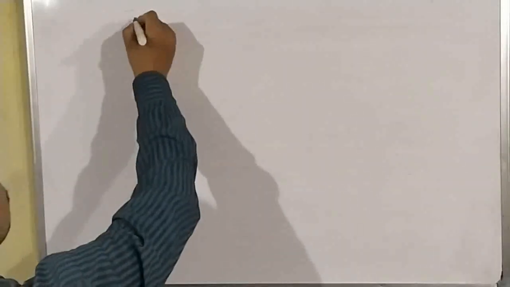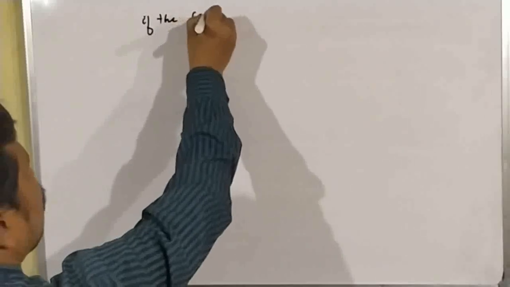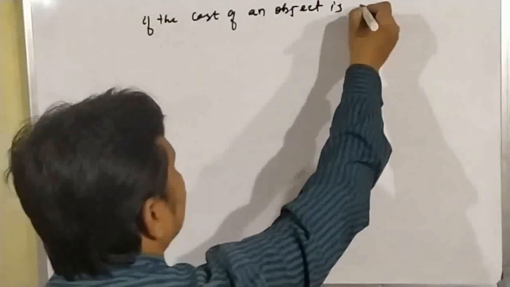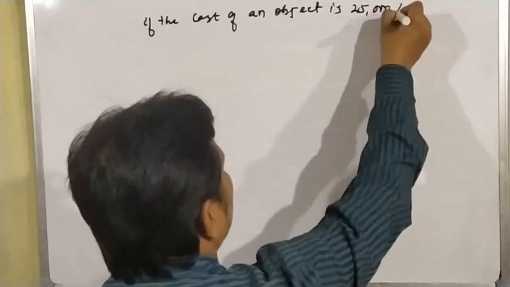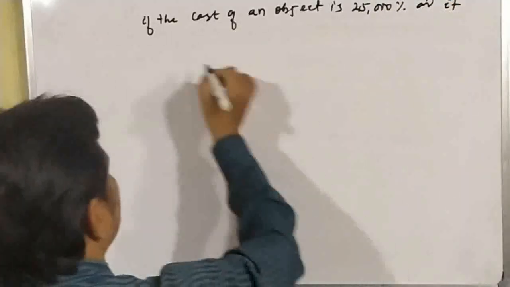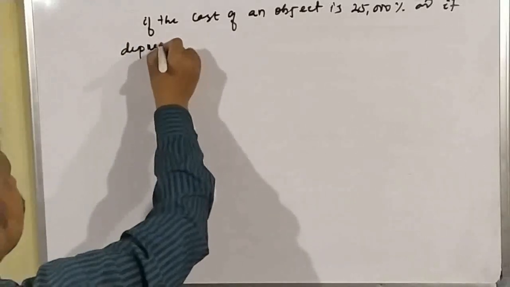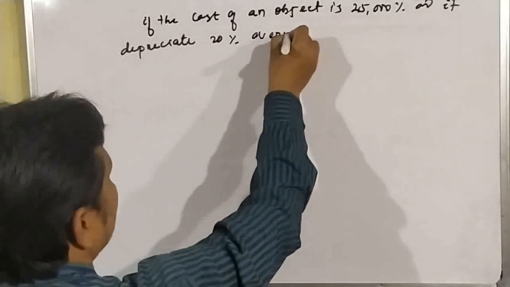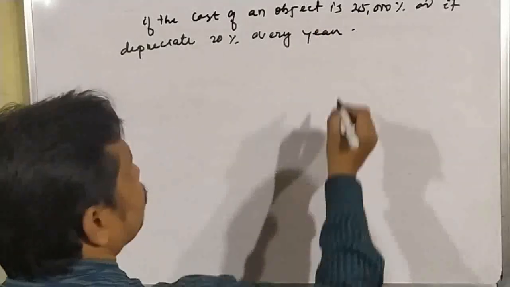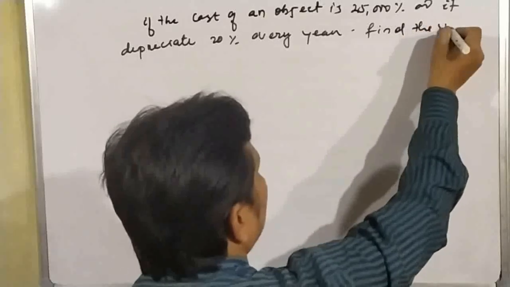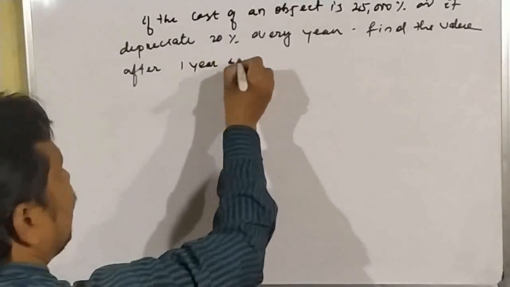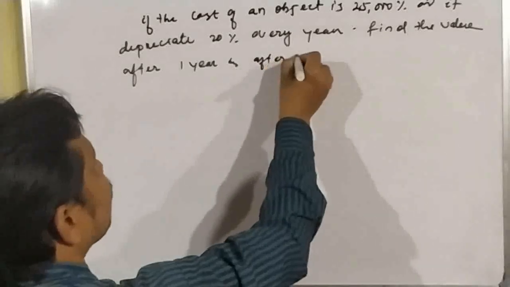Okay, so a small question we will solve here. If the cost of an object is 25,000 rupees and it depreciates 20% every year, find the value after 1 year and after 2 years.